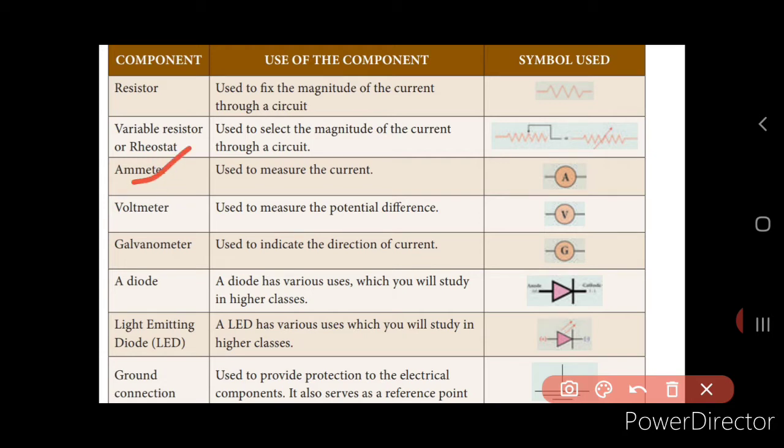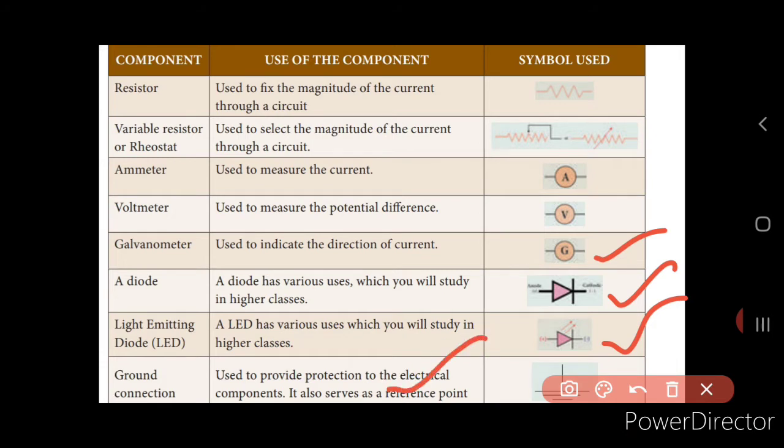The next one is the ammeter. This is the symbol that is used. The current flowing in this circuit can be measured using an ammeter. The next one is the voltmeter, which is used to measure the potential difference. We'll talk about the potential difference after this. Next is the galvanometer, which is represented using a circle inside which the letter G is written. This is used to indicate the direction of the current, in which direction the current flows. The next one is the diode and the light emitting diode. We'll talk about these two in the higher classes. You will be learning about these two in the higher classes.